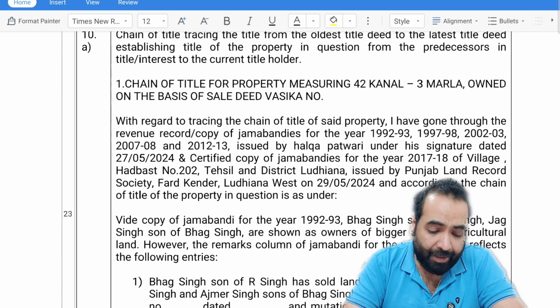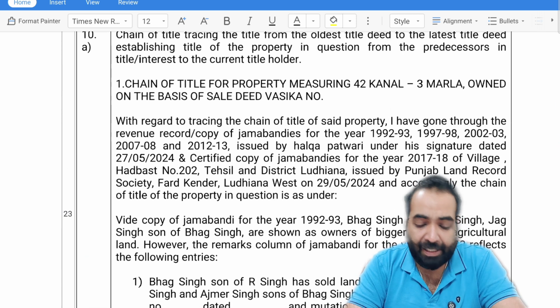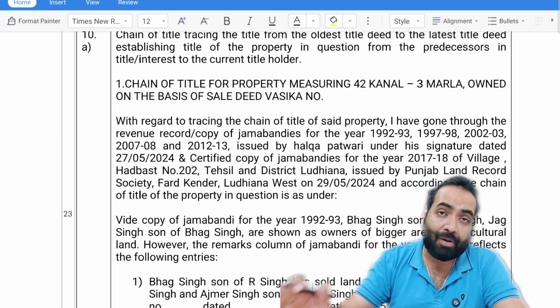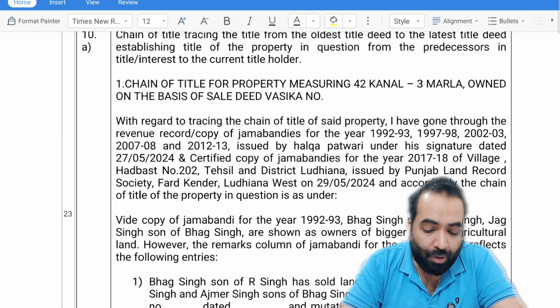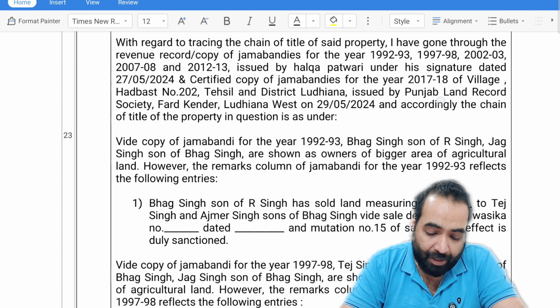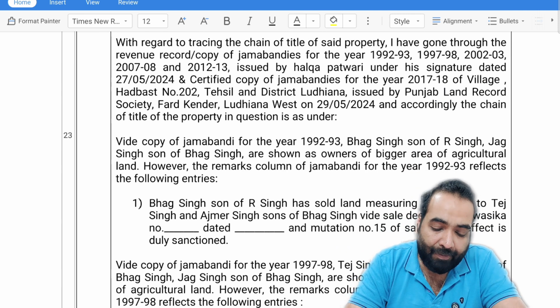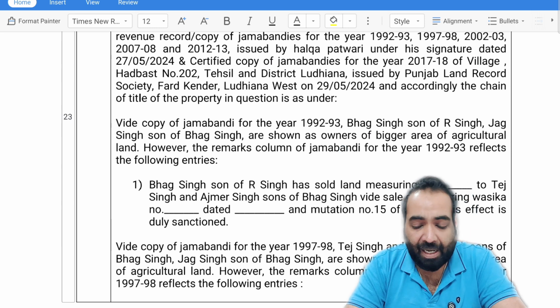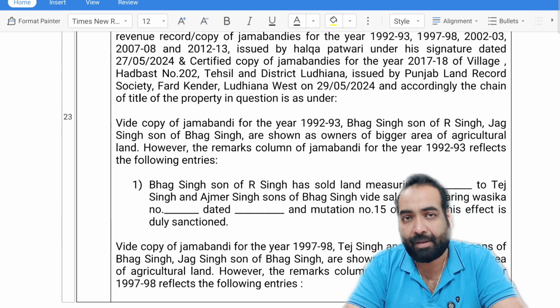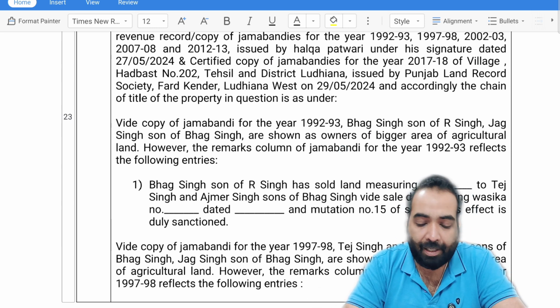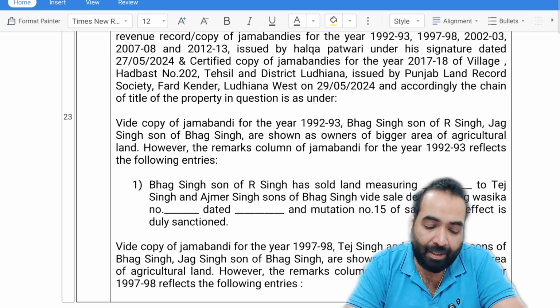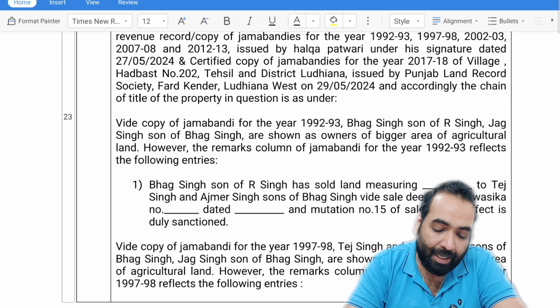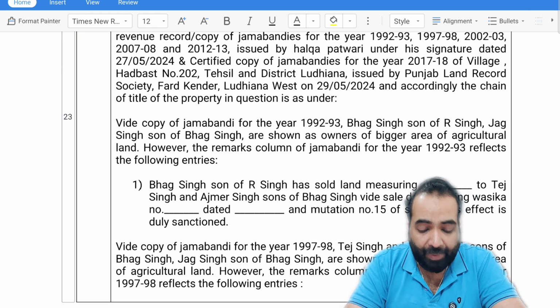So here it is mentioned that with regard to tracing the chain of that title deed, I have gone through the revenue record, the government record, copies of jamabandis and so on, and the copy of jamabandi for the year 92-93. Bhag Singh, son of R Singh, I have changed the name. Bhag Singh, son of R Singh, and Jug Singh, son of Bhag Singh, are shown as the owners of the bigger area.